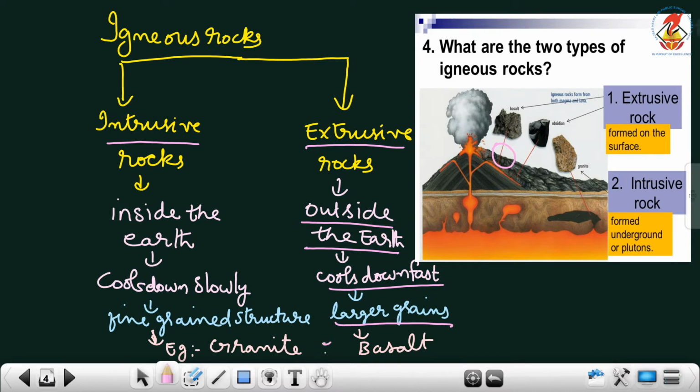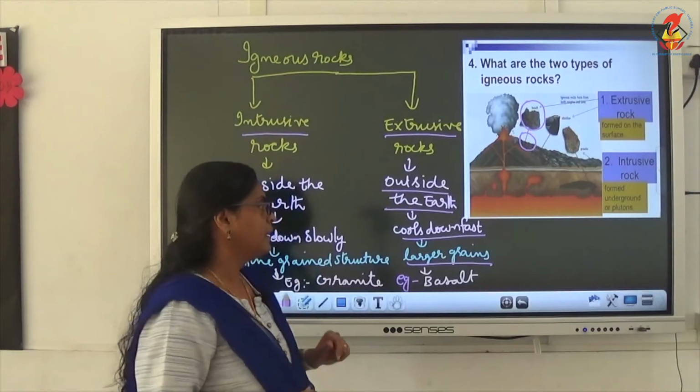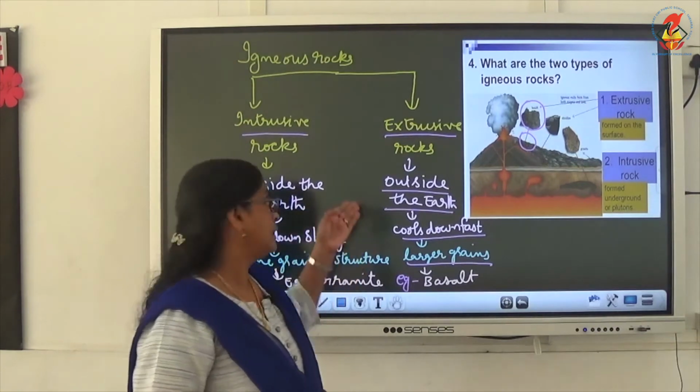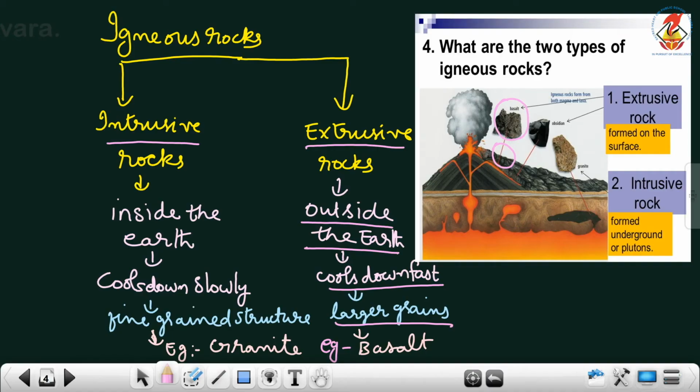For example, basalt. Basalt is an example of an extrusive rock. You can see basalt over here. It is an example of extrusive igneous rocks. Clear? Okay. Now we have the other type of rocks, that is intrusive rocks.